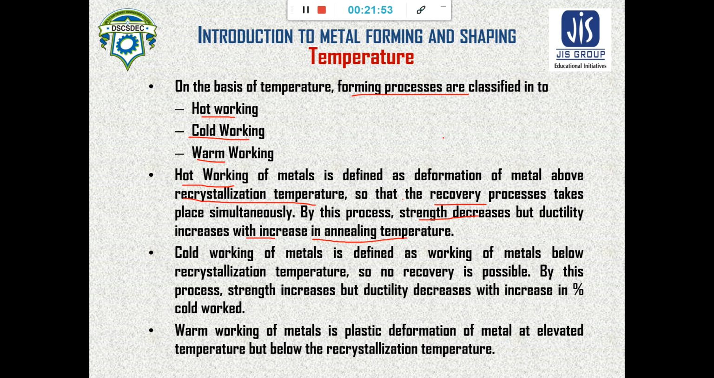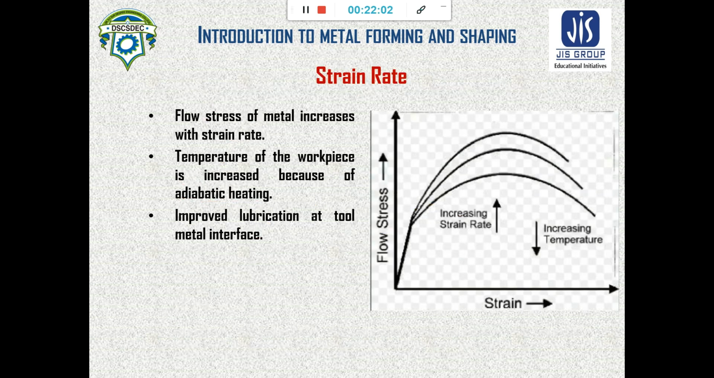So this is the effect of temperature on metal working. Now we will see the effect of strain rate. The flow stress of the material increases with the strain rate. Again, the increase of temperature due to adiabatic heating decreases the flow stress. So the flow stress first increases, and after some time when the temperature is higher, it drops. Why is this adiabatic heating happening? Because of the friction at the chip-tool interface. Next we will see that.